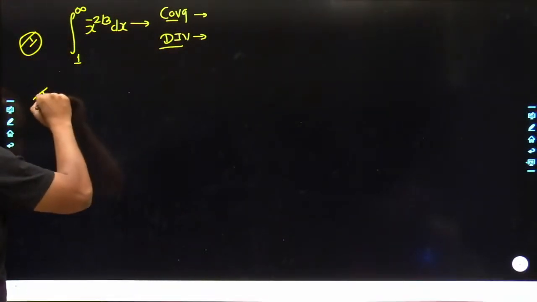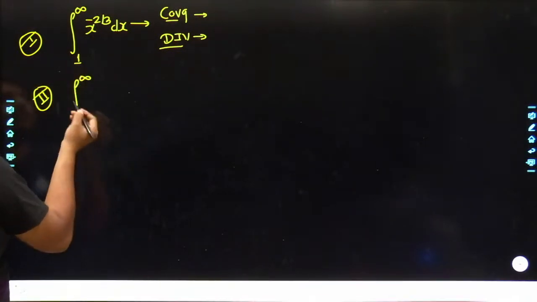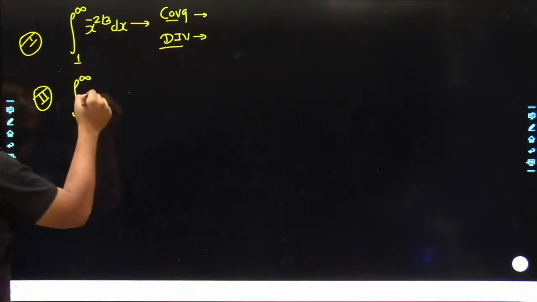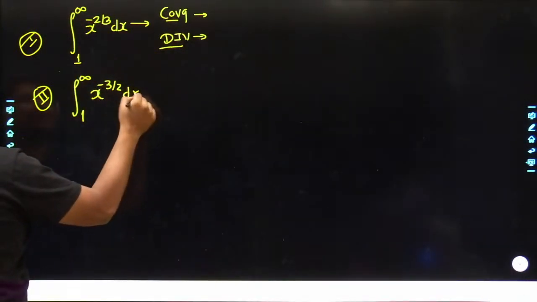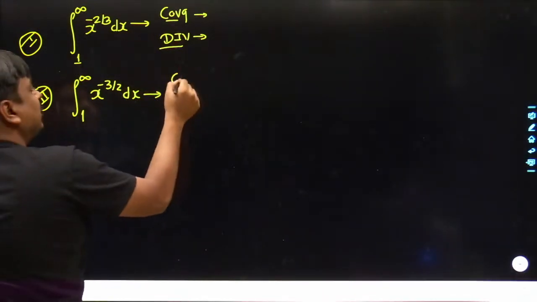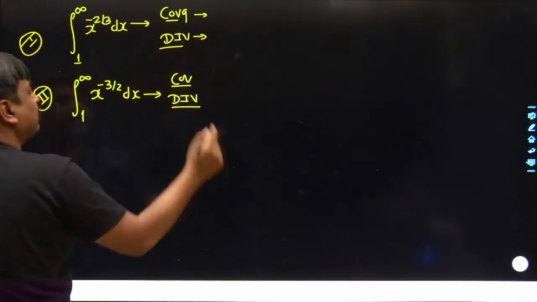In the same sequence, let me focus on the second question. Again, the integration is made from 1 to infinity. Instead of x to the power of minus 2 by 3, it is written as x to the power of minus 3 by 2 dx. Again, the same question is raised to you guys, whether it is a convergent integral or a divergent integral.